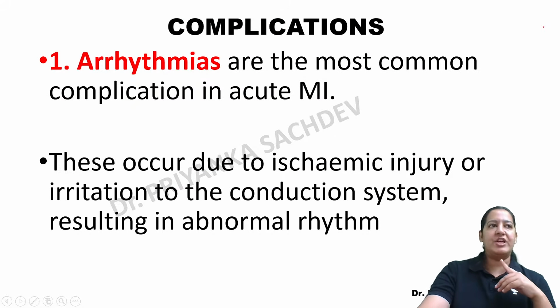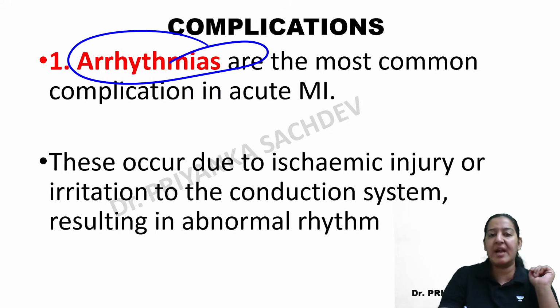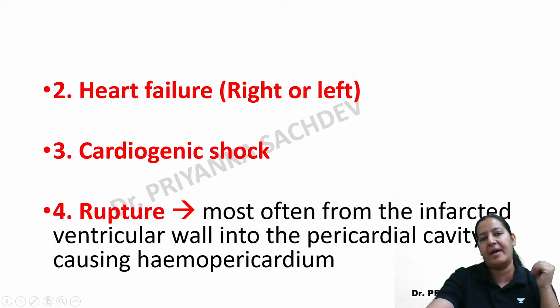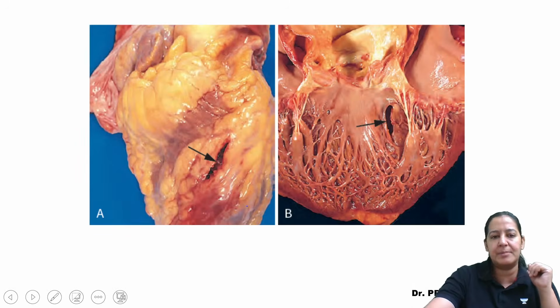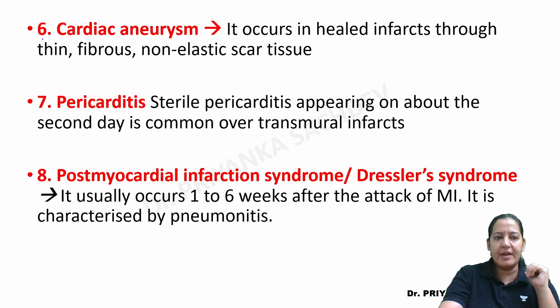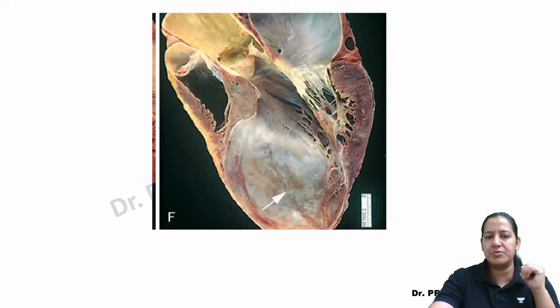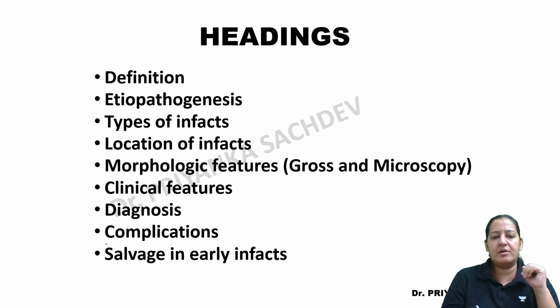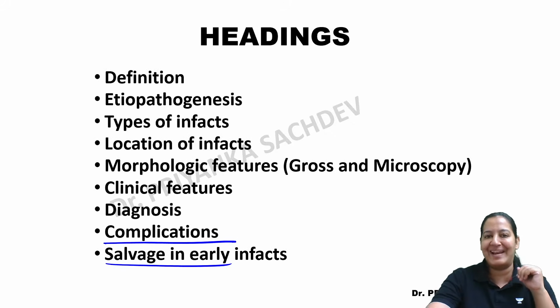So coming to the complications of MI. In the complications of MI, arrhythmia is the most common complication and that is the most common cause of death in MI. So arrhythmias are there, heart failure can be there, shock can be there, sometimes rupture can be there. You can see a rupture here. Cardiac aneurysms can be there, pericarditis can be there, post-MI Dressler syndrome. I'm not going into the details. I'm done with the complications and salvage therapy, that will be taught to you in medicine lectures, right?